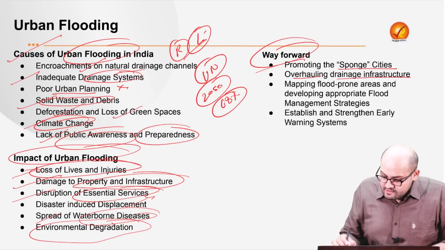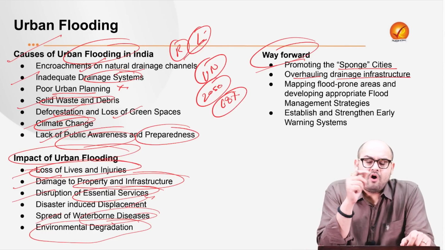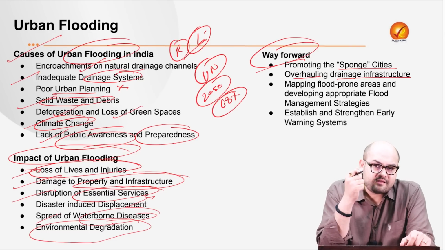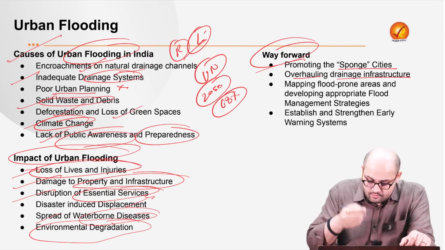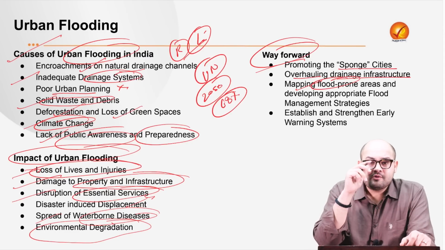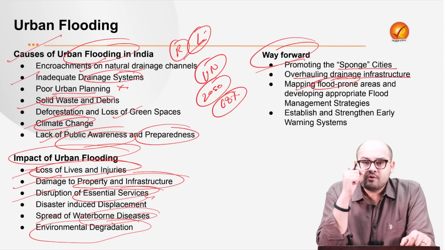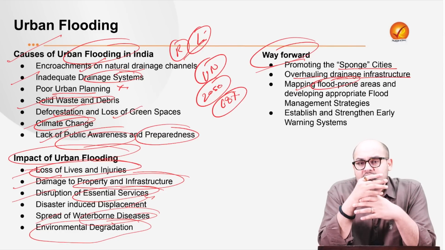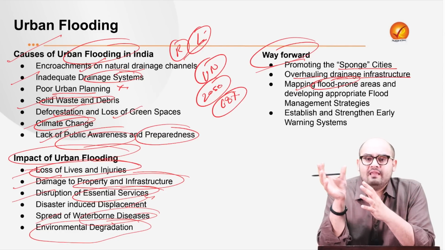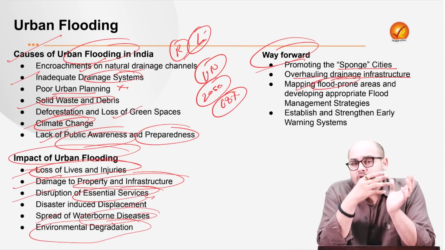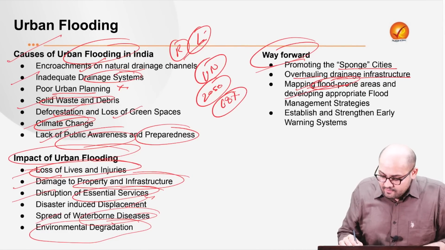Next is overhauling the drainage infrastructure. Very important. First and foremost, the dilapidated conditions of these drainage systems need to be enhanced. Proper construction activity should be started in certain areas. Mapping should be done. So the next point is obviously the mapping of the flood-prone areas. There are certain low-lying areas in a particular city which are more prone to such urban floods. So priority has to be given to such areas, and we need to make sure that the drainage system of these areas is made in such a way that the excess water automatically goes to the more low-lying areas, or to the rivers or to other natural drainage systems, right?